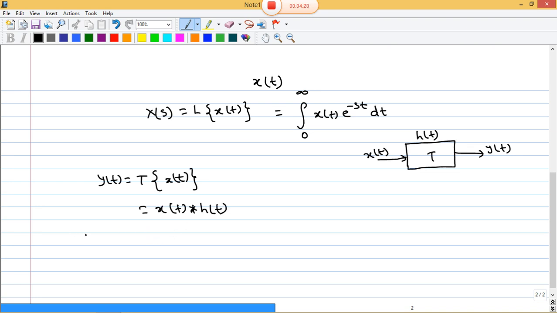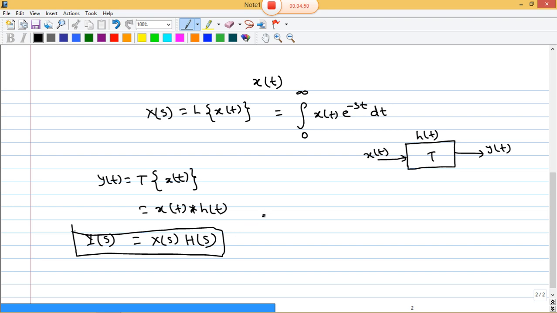We can take the Laplace transform on both sides, and we can write it like this. So this is the Laplace transform of input, output and impulse response.